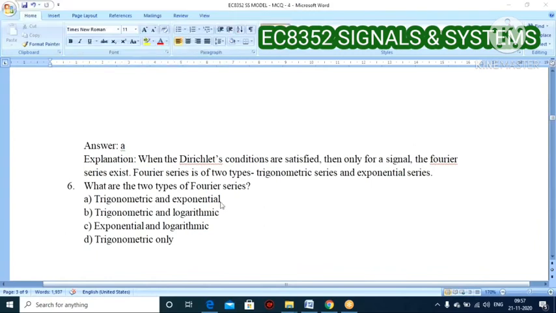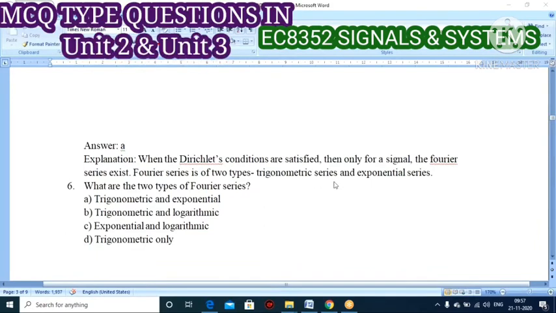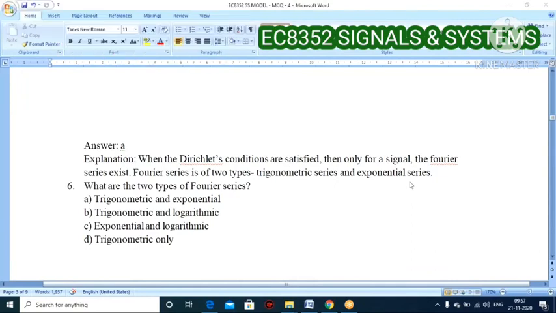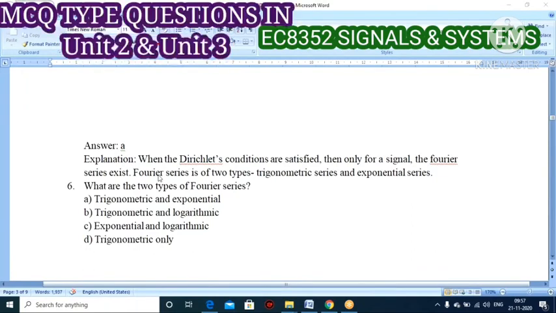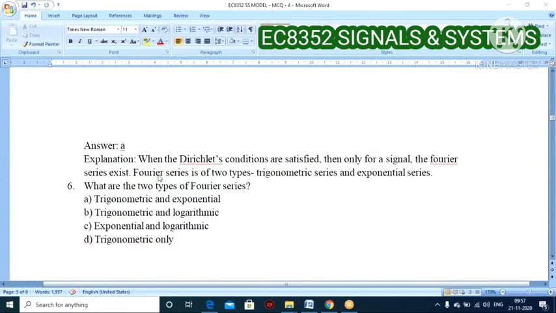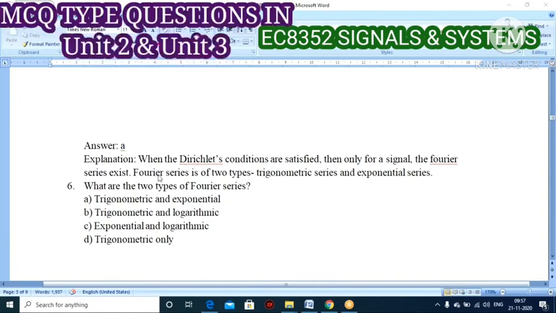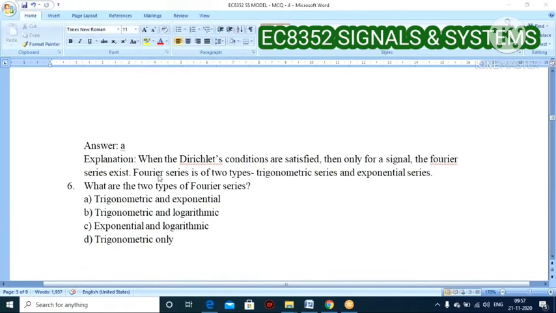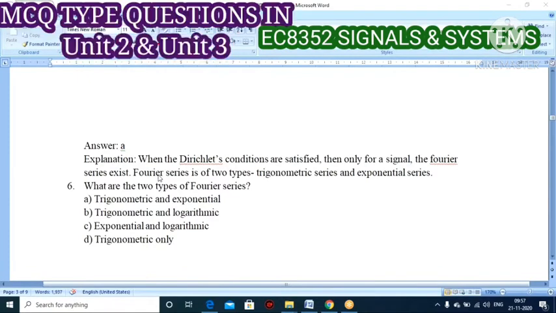Fourier series are generally of two types: trigonometric Fourier series and exponential Fourier series. All the questions above come under the Fourier series. To answer them, you must know the definition of Fourier series, the types of Fourier series, and Dirichlet's conditions.